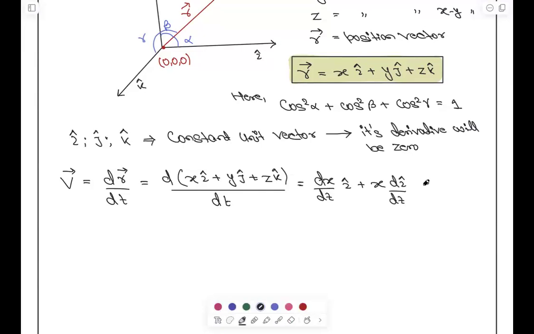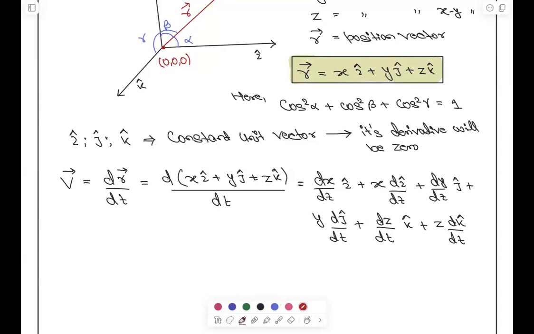So when you are solving any numerical or something, you have to do like this: dy by dt j cap plus y dj cap by dt plus dz by dt k cap plus z dk cap by dt.